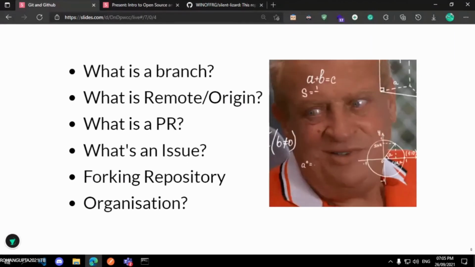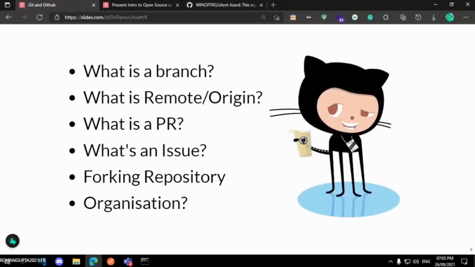What is a branch? By default, we have the main branch in our repository where we are working. In case you have a large code base and you want to make changes to it, but you are unsure whether it can break your original code, what will you do? You will create another branch. You will call it a trial branch, make that change, and once you are satisfied, you will merge that change into your base branch. Okay, this was branching. It goes deeper, but it is not the time to explore that now. Currently we are covering the basics.